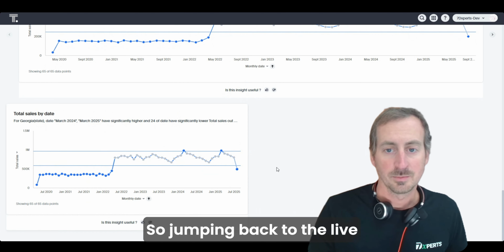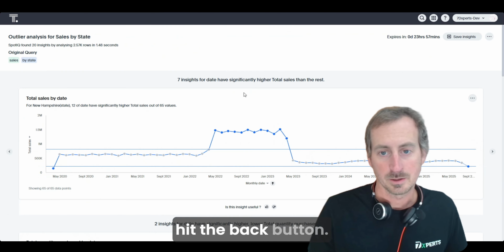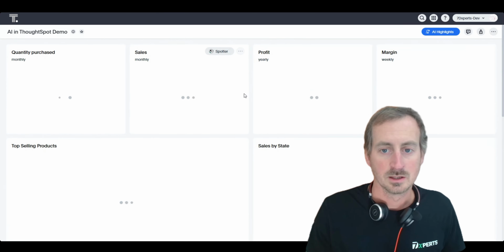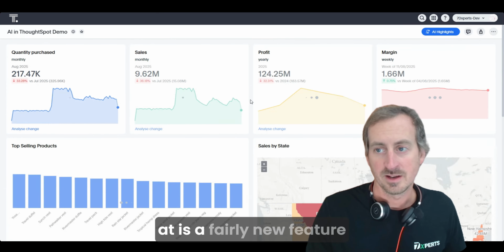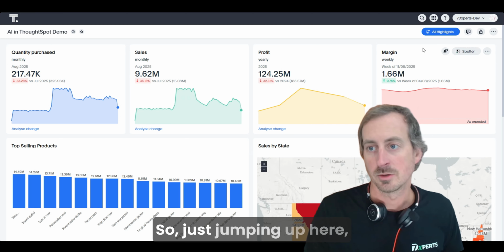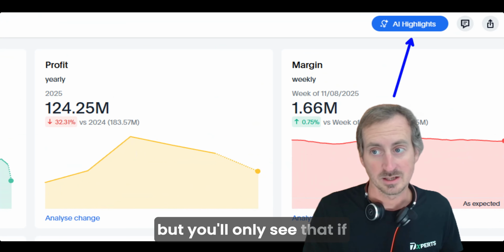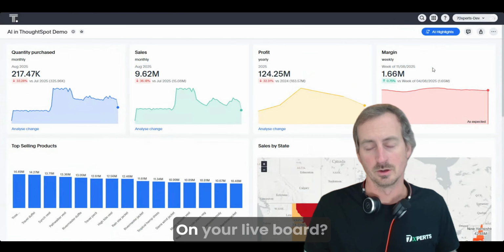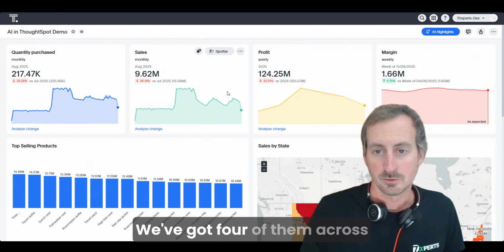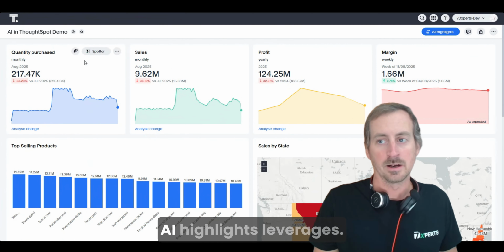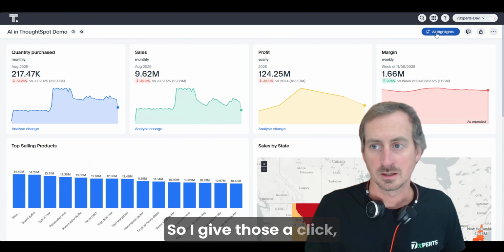So jumping back to the live board, that is SpotIQ. I'm just going to hit the back button, take me back to the live board. The next thing we're going to look at is a fairly new feature called AI highlights. So just jumping up here, the top right of your live board, you'll see this option, but you'll only see that if you've got KPI charts on your live board. So I do, we've got 4 of them across the top here, and that's what AI highlights leverages. So I give those a click.